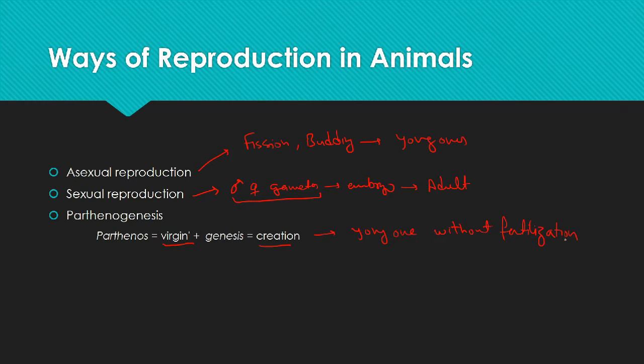So what happens in parthenogenesis? The egg directly develops into an embryo without any contribution from the male gamete, which develops into an adult. This egg is generally haploid, but it may be diploid due to certain errors, and it helps in the development of the embryo into an adult.